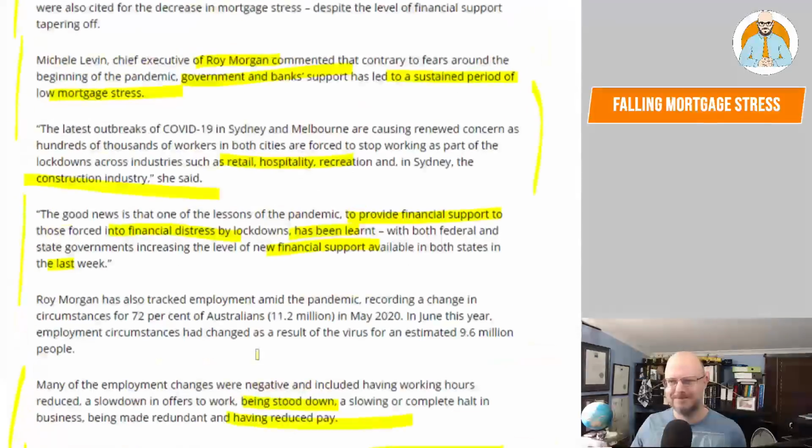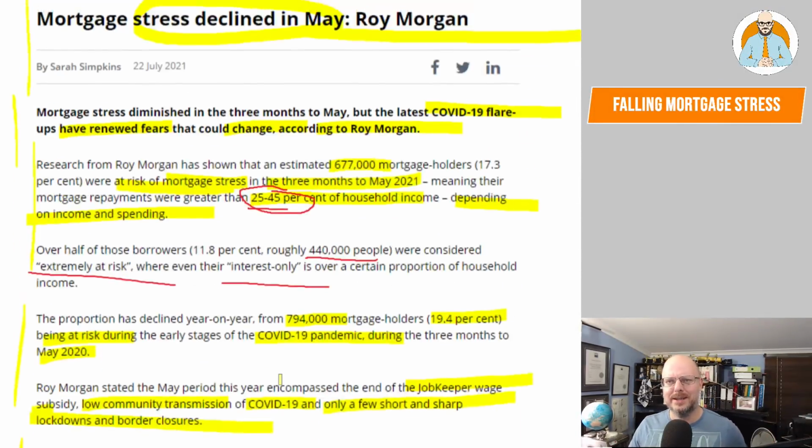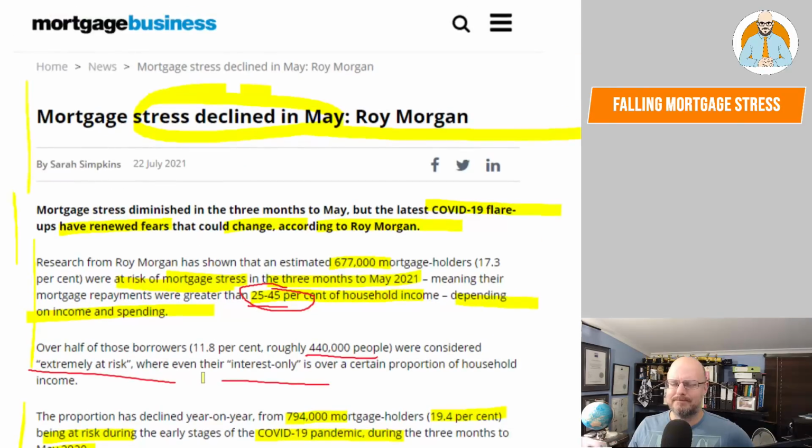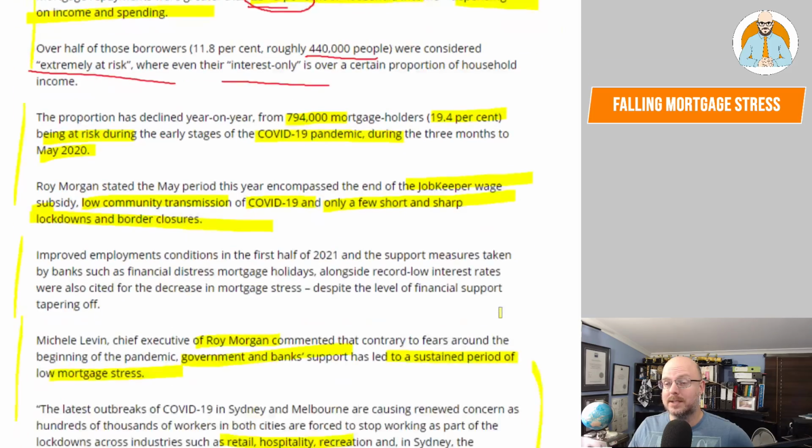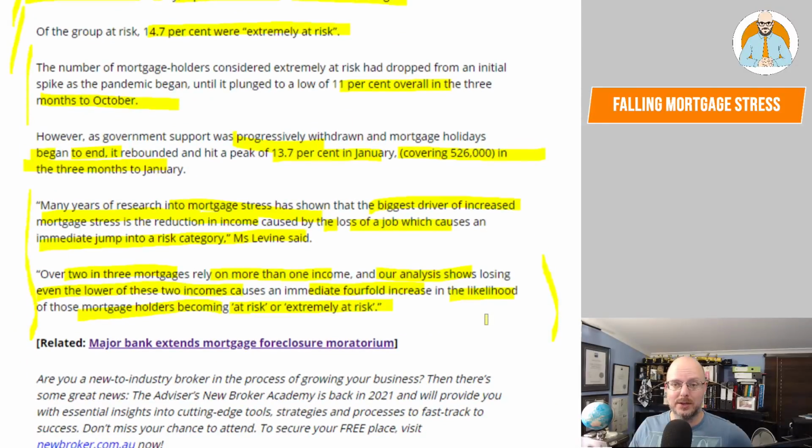So mortgage stress, I don't know, guys. I'm thinking more and more that a lot of this, until we start seeing people actually falling over and forced sales occurring, which the banks have said they're not going to happen until next year, we've seen the government not opposed at all to intervening in the market, to propping people up and to helping them out. Future generations may take a burden. So we'll have to see. If those of you that are waiting for a bargain to appear as people are forced to sell out, can you see it happening? Can you see the political will to allow that to manifest here in Australia?